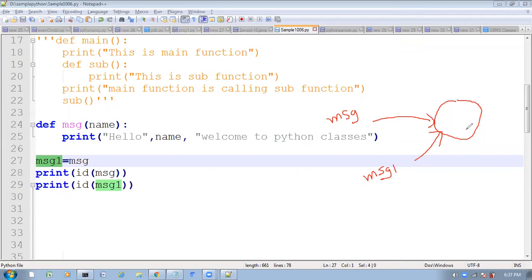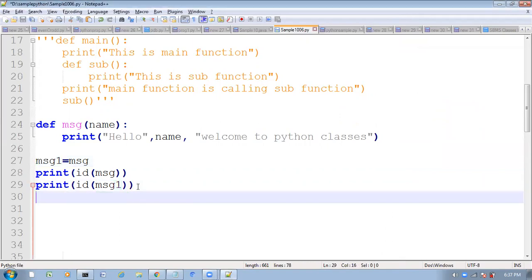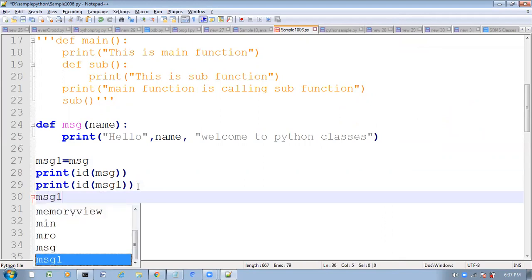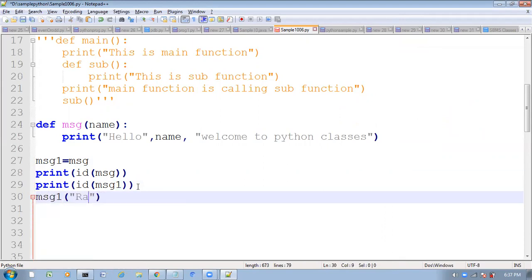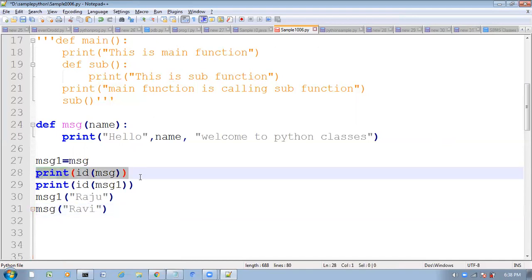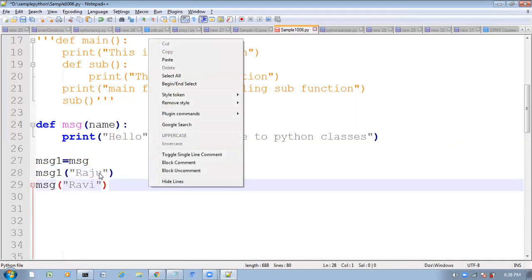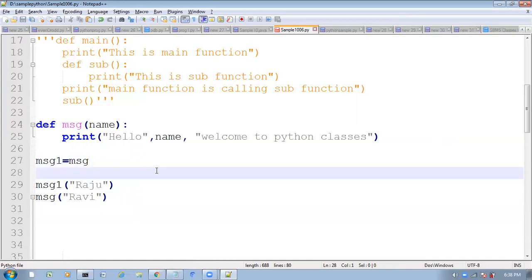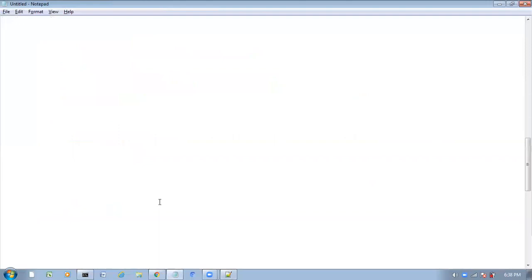So now observe very carefully. Here I will call message1 Raju, and same here, message Ravi. Now these addresses are not required for me, so I am removing this part. Now see, observe very carefully here: by using message and by using message1, by using both names, I am calling this function. Now observe very carefully what output you will get here.